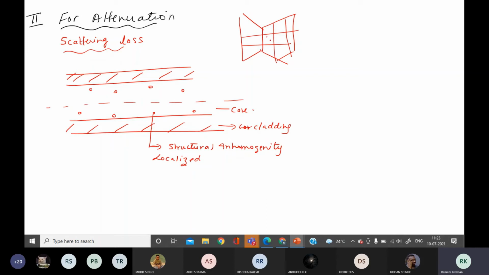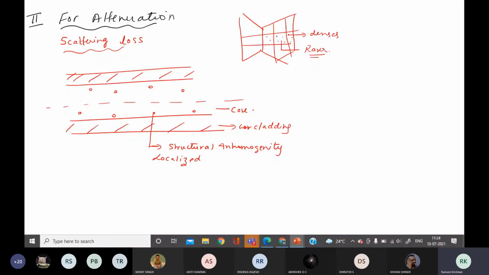You will see that at some place you can see a spot. That means the window is not uniform, right? At these places, the density of the glass is more. This part is rarer, right? Because the density is more here.